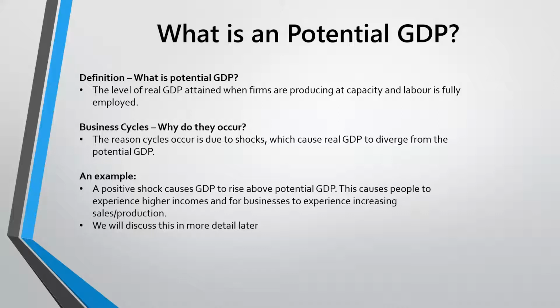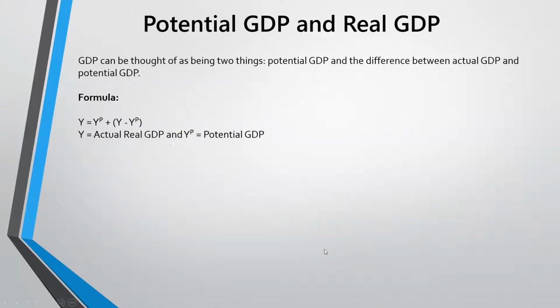Business cycles. Why do they occur? Well, the reason why cycles occur is due to shocks, which cause real GDP to diverge from the potential GDP. An example of this would be a positive shock, which would cause GDP to rise above potential GDP. This would cause people to experience higher incomes and for businesses to experience increasing sales and production. And we're going to discuss this as well as potential GDP and real GDP later.